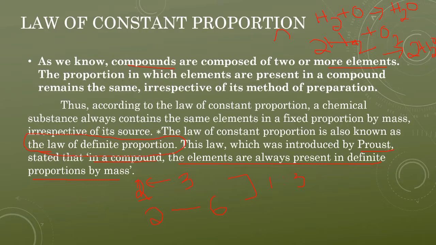The law of conservation of mass states that mass can neither be created nor destroyed. The law of constant proportion states that in a compound, the elements are always present in a definite proportion by mass. That means a constant ratio will be there.